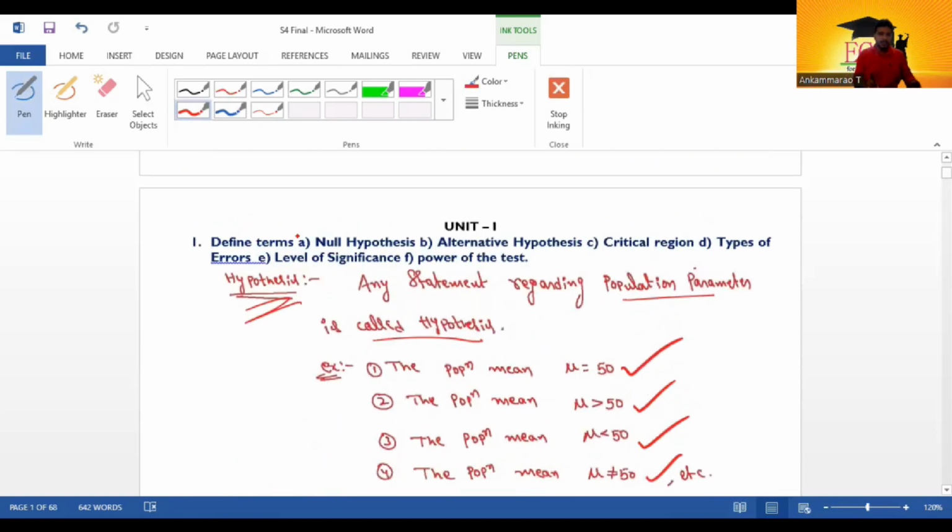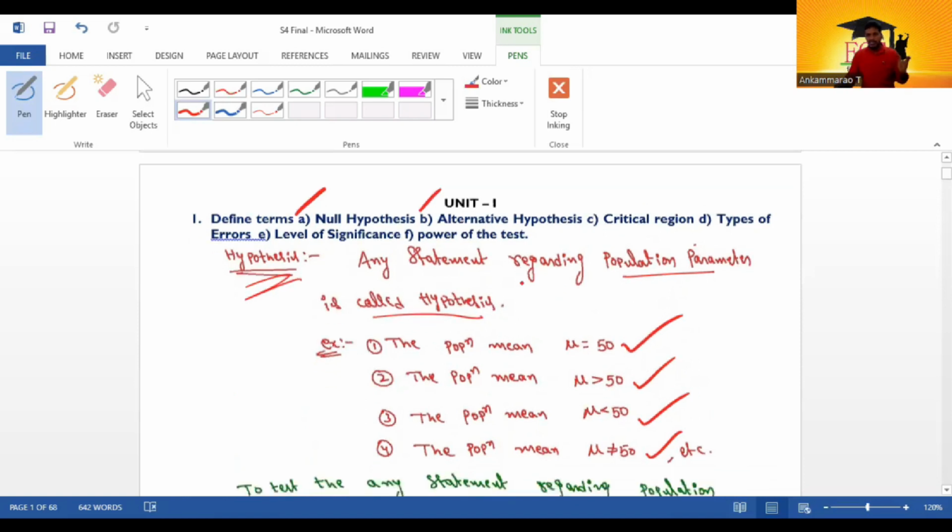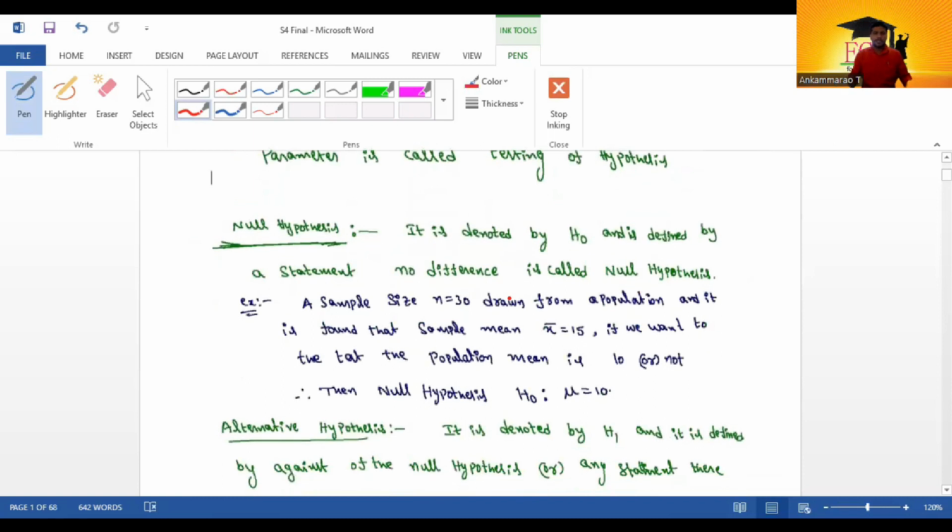Now we are giving the options. The first one is the null hypothesis, the second one is the alternative hypothesis. What is the meaning of the null hypothesis? The null hypothesis is denoted by capital H naught, and it is defined as a statement of no difference. Main word: any statement of no difference is called the null hypothesis.